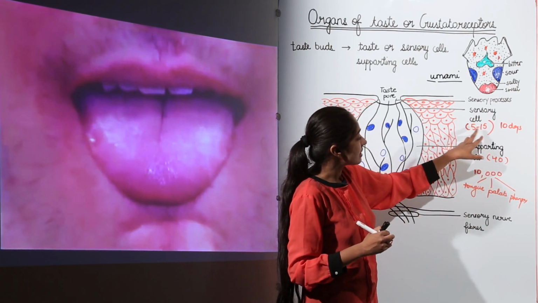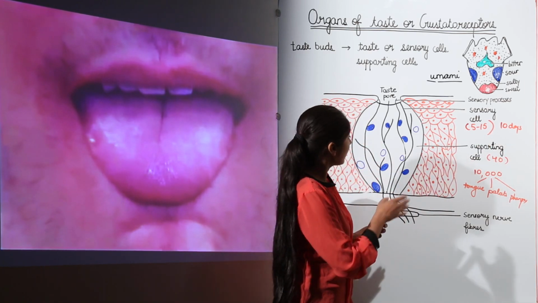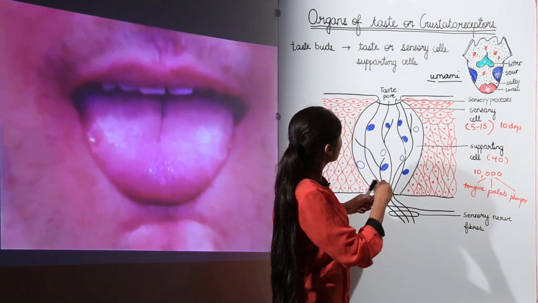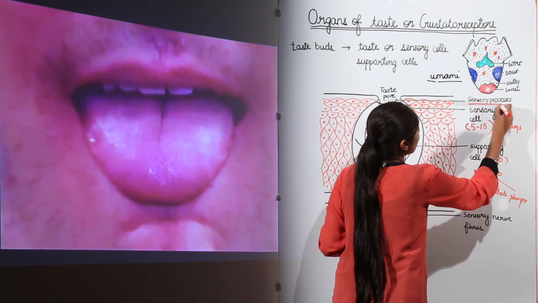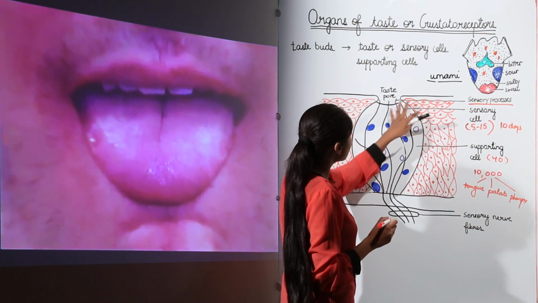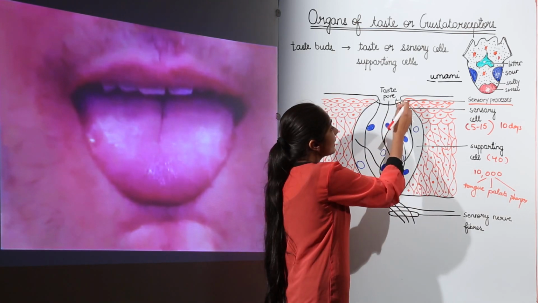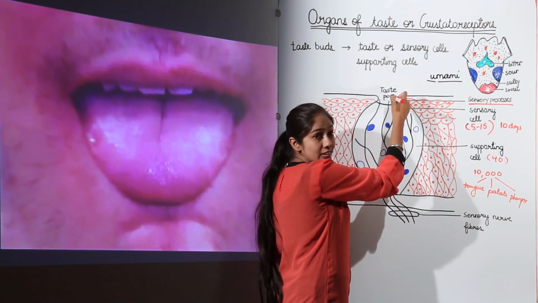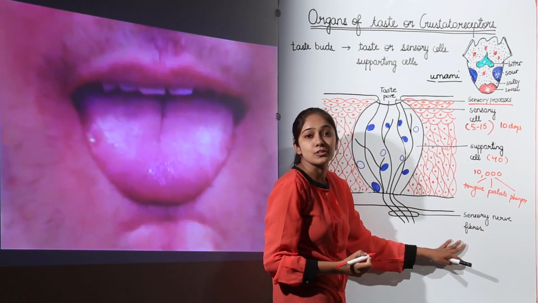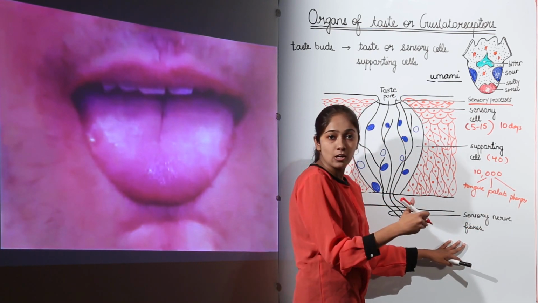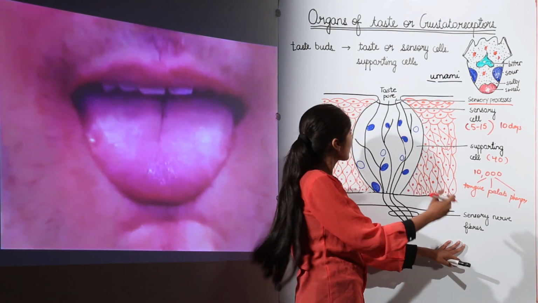The average life of sensory cells is 10 days, and here I am just going to talk about the sensory processes that I have mentioned. The sensory cells have these sensory processes, and at the end they have sensory nerve fibers. Now, you can make out how they are going to work.